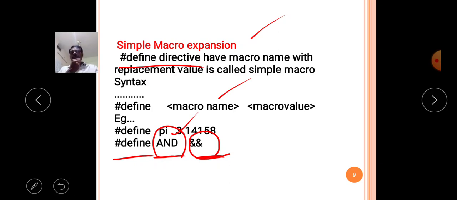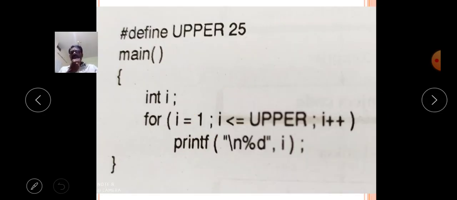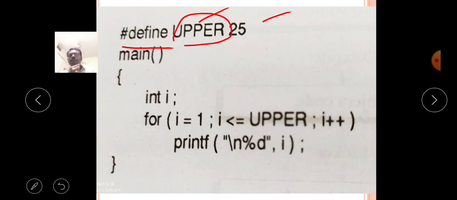Now we will see the examples. Observe the program carefully. #define UPPER 25. Here in this example, the macro name is UPPER. When the macro name UPPER occurs, simply replace it with the value 25. This is a simple macro.